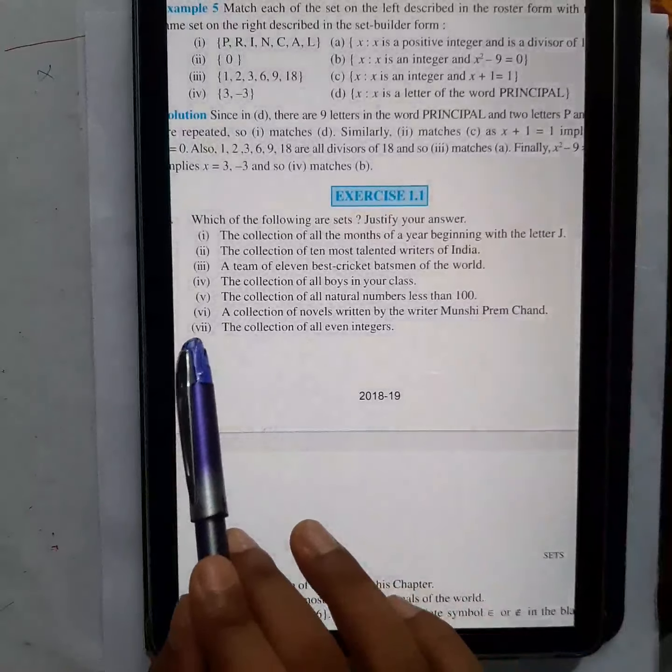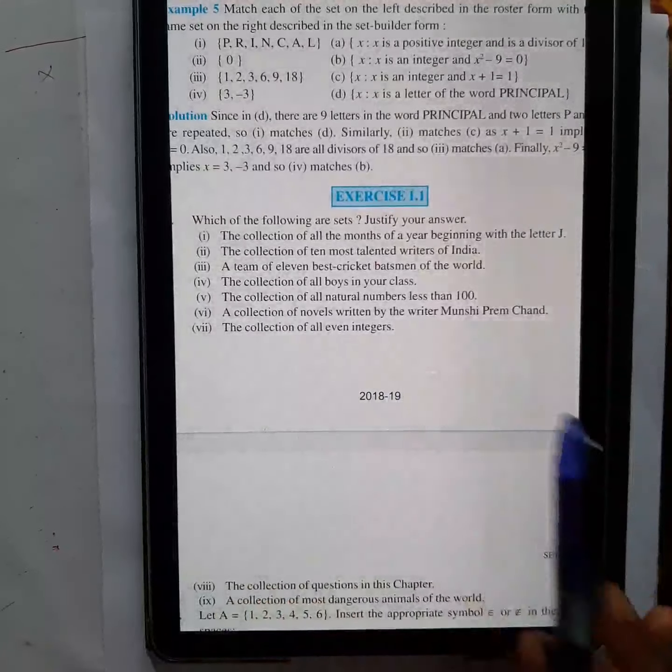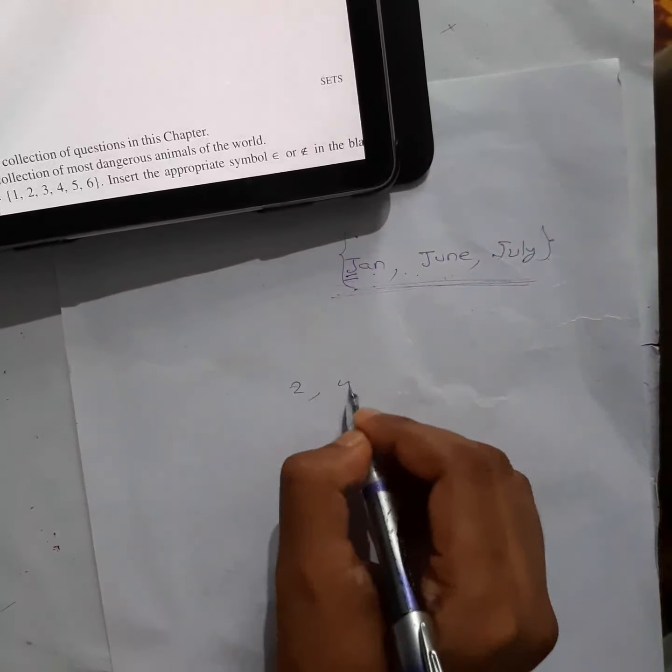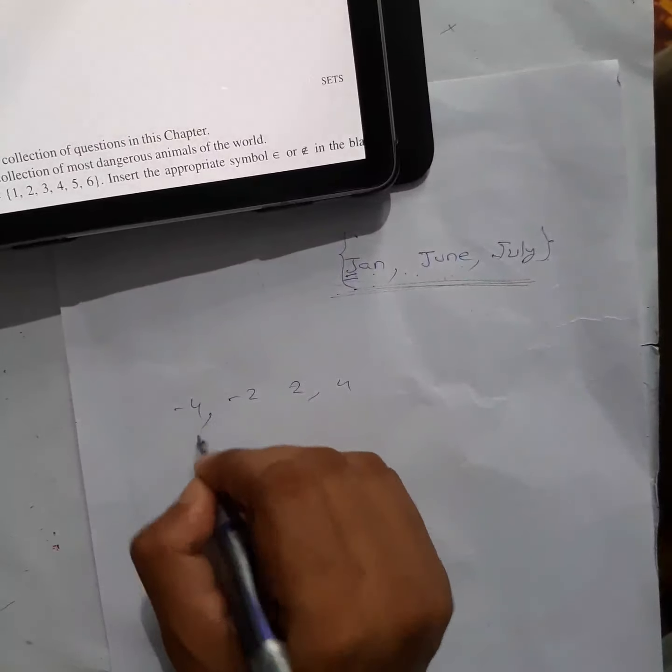Okay, and the last one, the collection of all even integers. So what are the even integers? All of you can make the list. So it is a set. Obviously it is infinite. This even integer will be what? 2, 4, minus 2, minus 4. These are all lists, right?